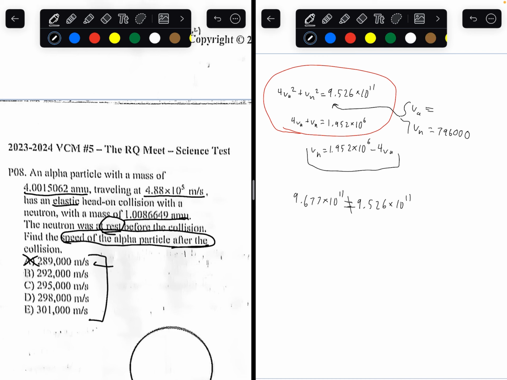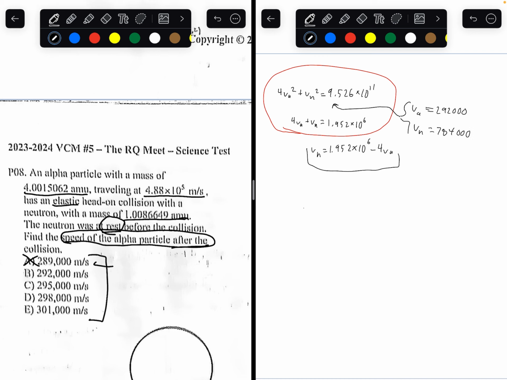Let's say the final velocity is answer choice B, 292,000. So that means there would be a new neutron mass, and you would get a whole new number here. So if the velocity of the alpha particle is 292,000, using the equation right here, let's calculate the velocity of the neutron. The velocity of the neutron would be 784,000.